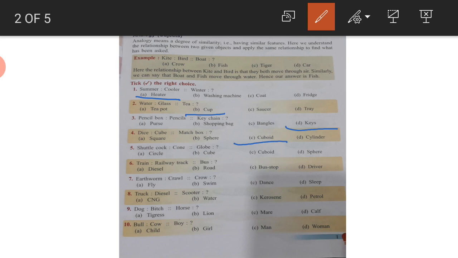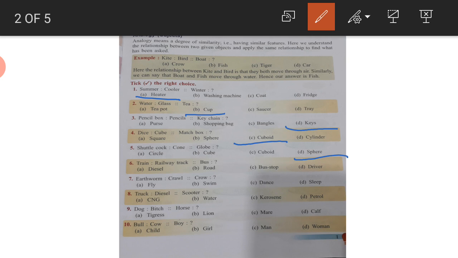Fifth, shuttlecock is the shape of a cone. Globe. What is the shape of the globe? Circle, cube, cuboid or sphere? Think about it. Which one is correct? Sphere. It is the 3D shape, so it is known as a sphere. A sphere is a kind of circle in 3D shape.